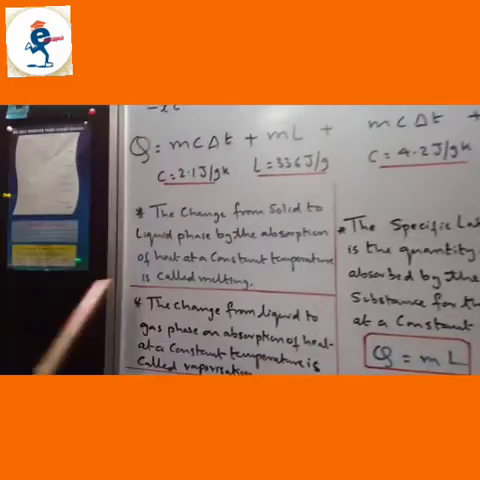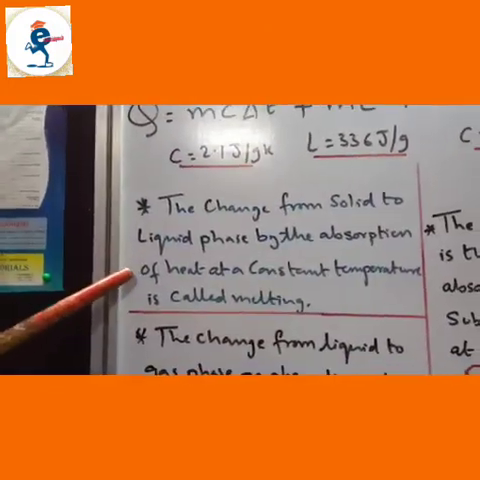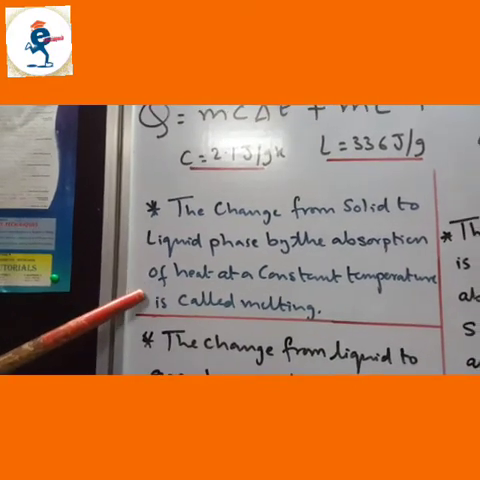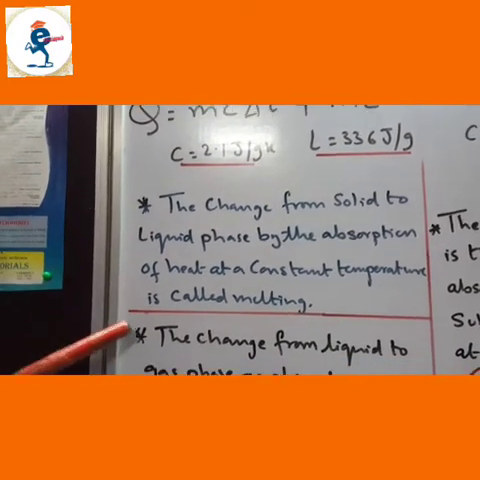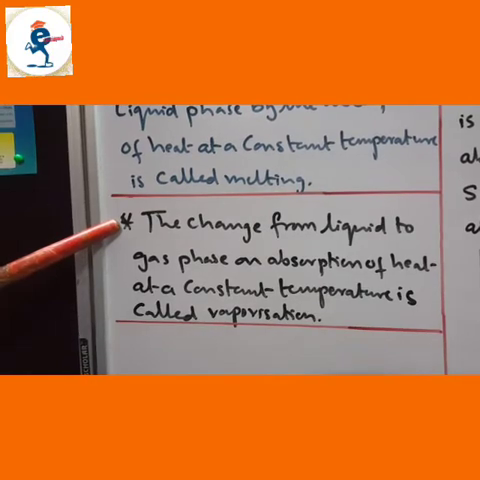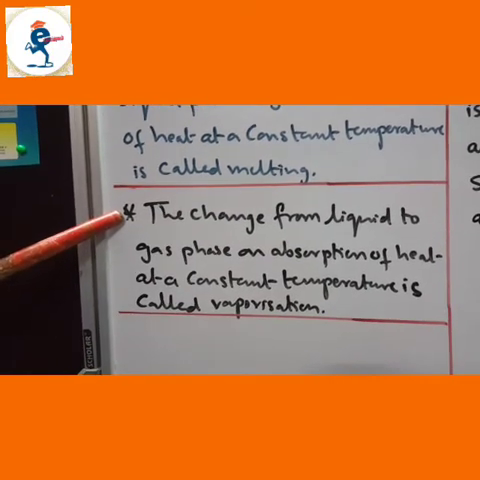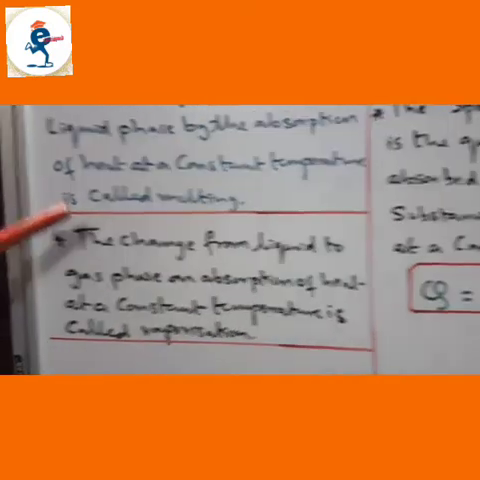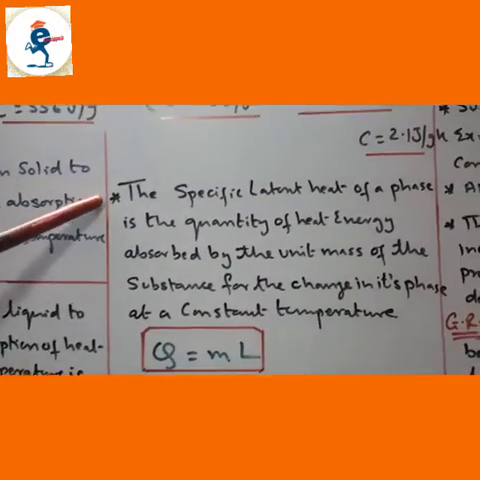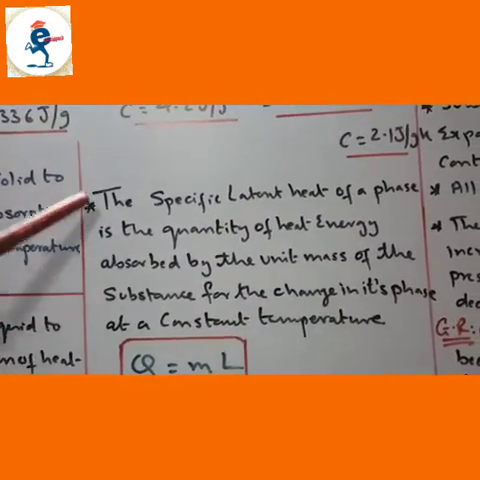Now the change from solid to liquid phase by the absorption of heat at a constant temperature is called melting. The change from liquid to gas phase on absorption of heat at a constant temperature is called vaporization. Now the definition of specific latent heat. Write it exactly as it is given over here.